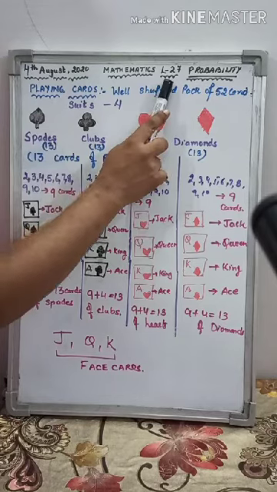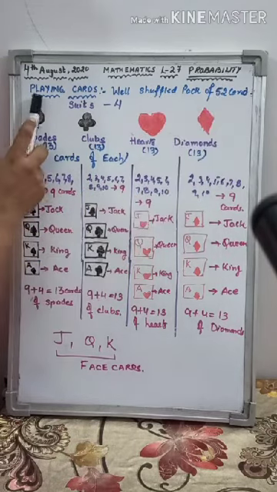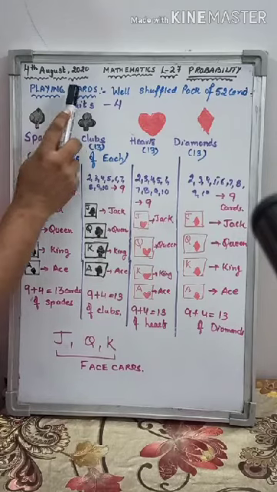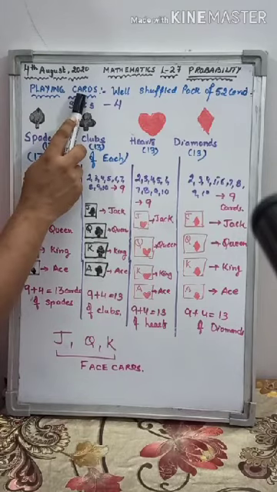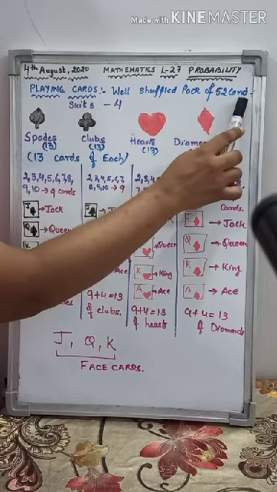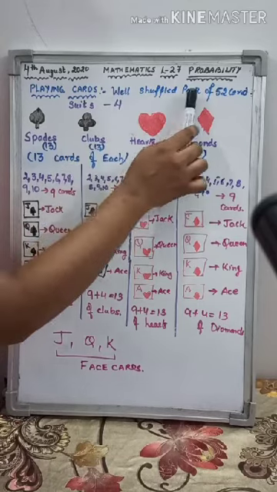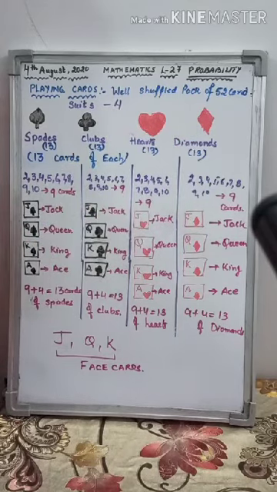I will continue with chapter number 27, probability. I will take the topic playing cards. The questions come from this topic. There are 52 cards, and when you shuffle the pack of 52 cards, you must not be knowing everything. Everybody doesn't know about the playing cards, and so there are 52 cards